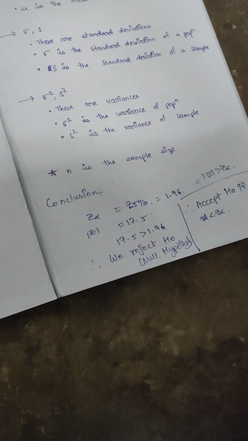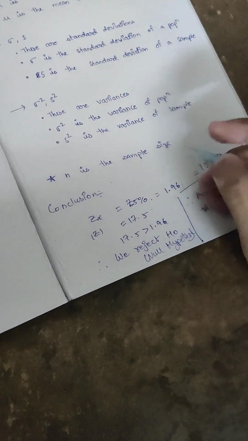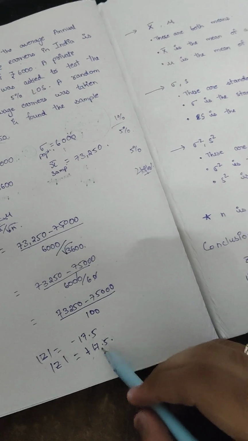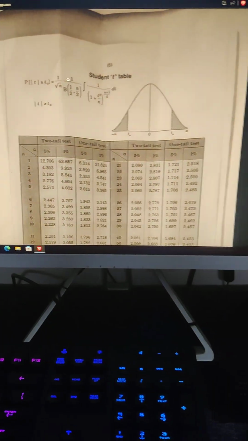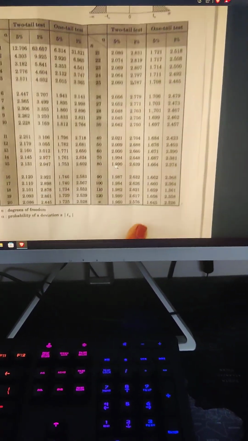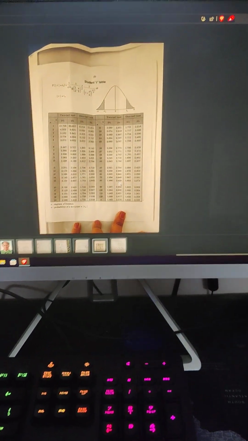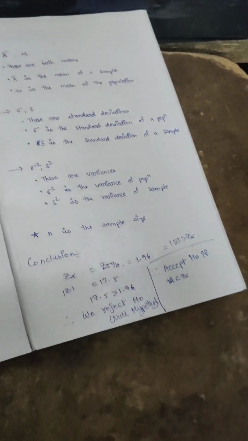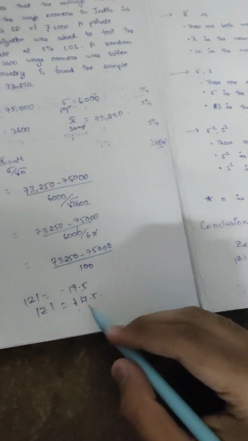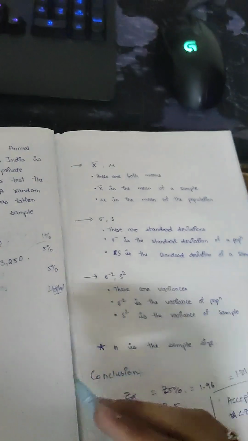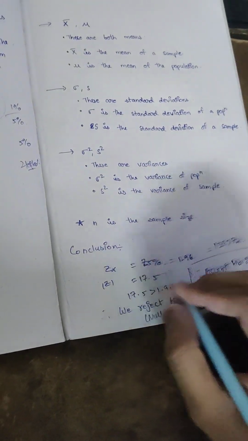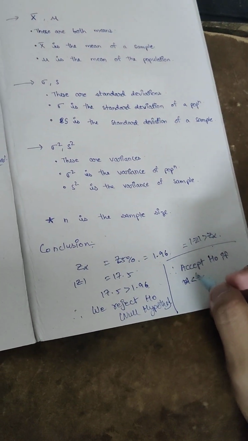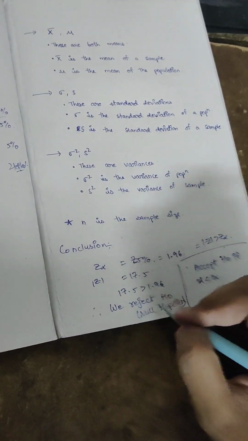To draw the conclusion, we compared that 17.5 to a value inside the Z tables. If the value we calculated is less than the value inside the table, then we can accept H naught. Else we have to reject H naught.